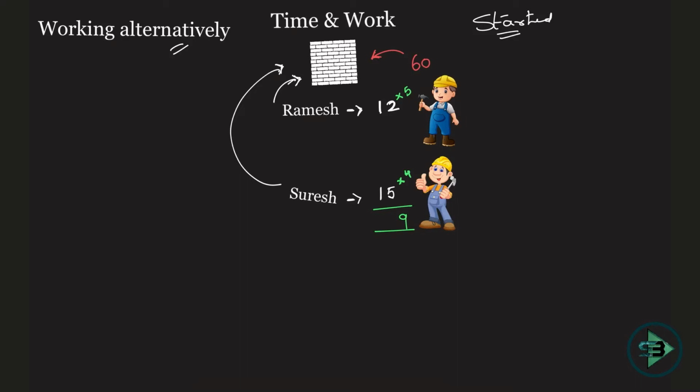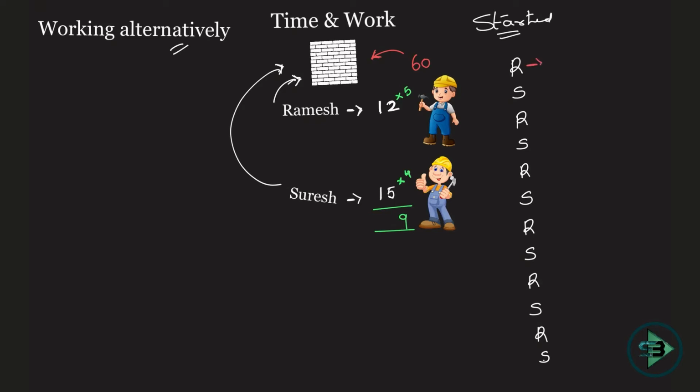On the left hand side part, we'll take the alternative of that, which means started by Suresh. First, let us solve started by Ramesh. So first day Ramesh, second day Suresh, Ramesh, Suresh, Ramesh, Suresh. This is how it will go on, right? Now you are not supposed to solve it in this way. I am writing all this because I want you to visualize it. Then I'll tell you how to write it in one line, and you get to the answer.